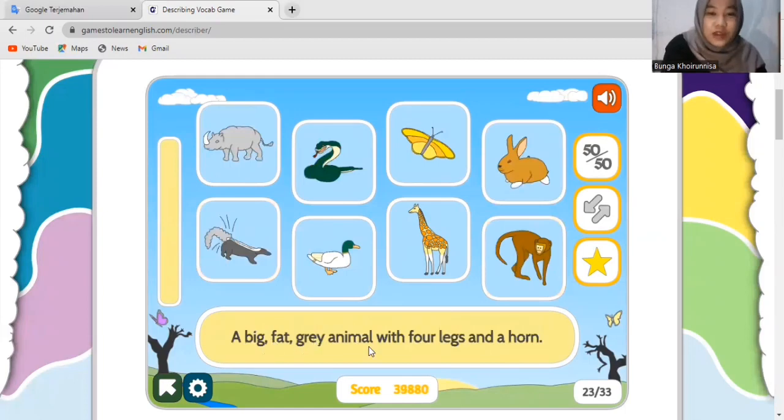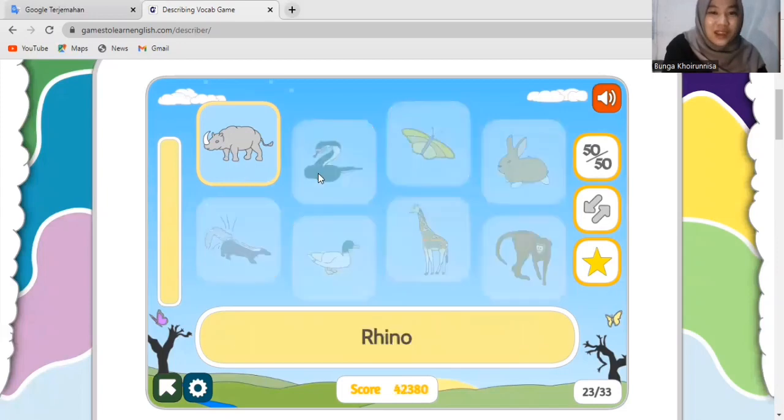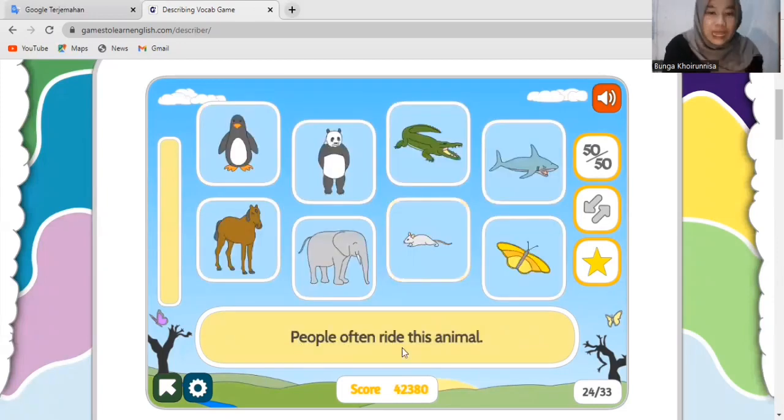Okay, next question. A big, fat, gray animal with 4 legs and horn. So what is that? It's a duck? No. So this one? Are you sure, guys? Alright, we will choose this one. It is a rhino. Okay, good job, everyone.